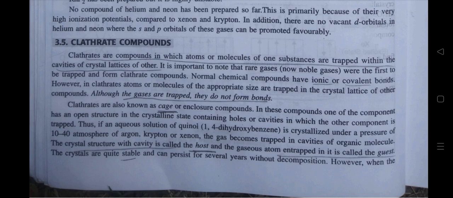In these compounds, one of the components has an open structure in the crystalline state containing holes or cavities in which the other component is trapped. Thus, if an aqueous solution of quinol is crystallized under a pressure of 10 to 40 atmospheres of argon, krypton or xenon, the gas becomes trapped in the cavities of organic molecules. The crystal structure with cavity is called the host and the gaseous atom entrapped in it is called the guest. The crystals are quite stable and can persist for several years without decomposition.